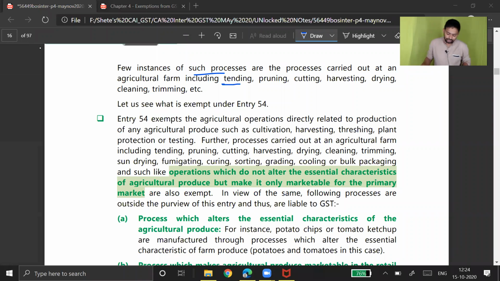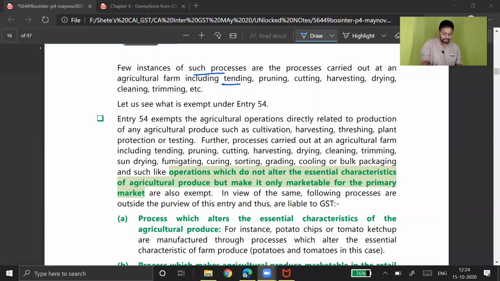Further processing carried out at agriculture farm, including tending, pruning, cutting, harvesting, drying, cleaning, trimming, sun drying, fumigating, curing, sorting, grading, cooling, or bulk packaging, and such like operation which do not alter essential characteristics of agriculture produce, but make it only marketable for primary market are also exempt.